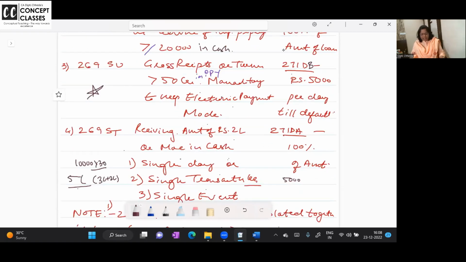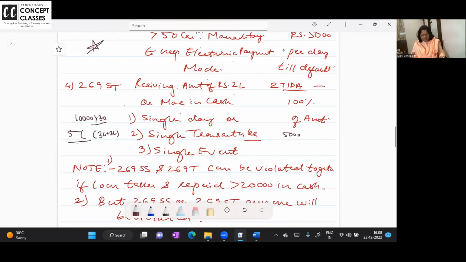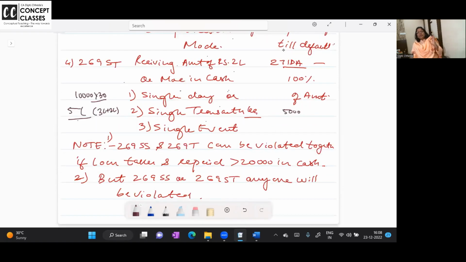269ST: receiving an amount of 2 lakhs or more in cash, in a single day, single transaction, single event. Now, a very beautiful point to be noted is that 269SS and 269T can be violated together. Is it right or not? Yes. If I accept a 30,000 loan in cash and repay it in cash, I have violated 269SS and T.